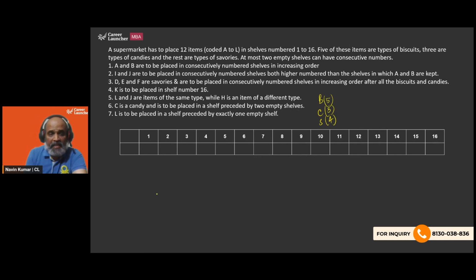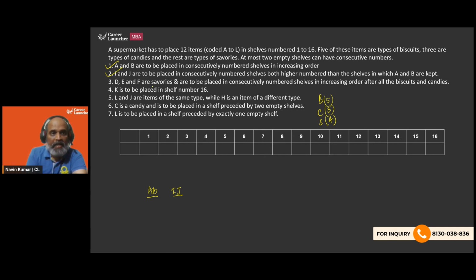First statement says A and B are to be placed in consecutively numbered shelves. So I'm going to put AB with a dash representing that. There is no space between A and B. I and J are to be placed in consecutively numbered shelves, both higher numbered than the shelves in which A and B are kept. So we are supposed to put I and J together, but to the right of AB.